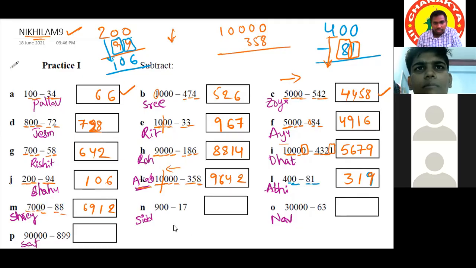Okay. So I told you in the last class, like 7,000 minus 88. If this is the case, simply we can do it in this way. 10 minus 8 is 2. 9 minus 8 is 1. And the remaining number is 70. Its predecessor is 69. Simple. Okay.